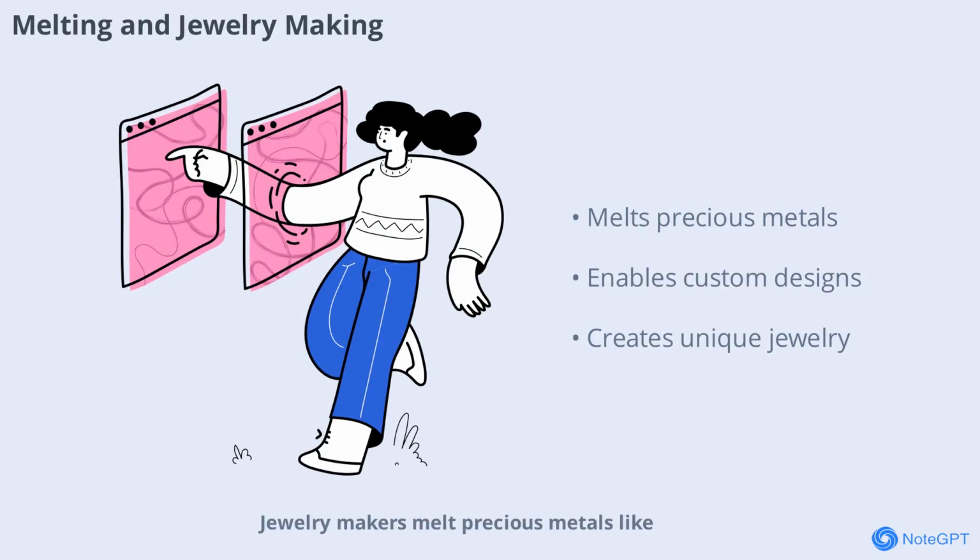Jewelry makers melt precious metals like gold and silver to create beautiful pieces. The molten metal is poured into molds and shaped into rings, necklaces, and more. Melting allows for intricate designs and customization, making each piece unique.